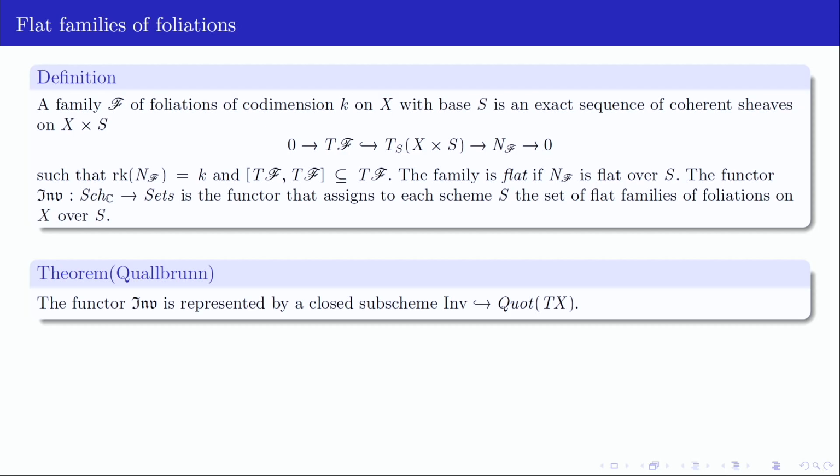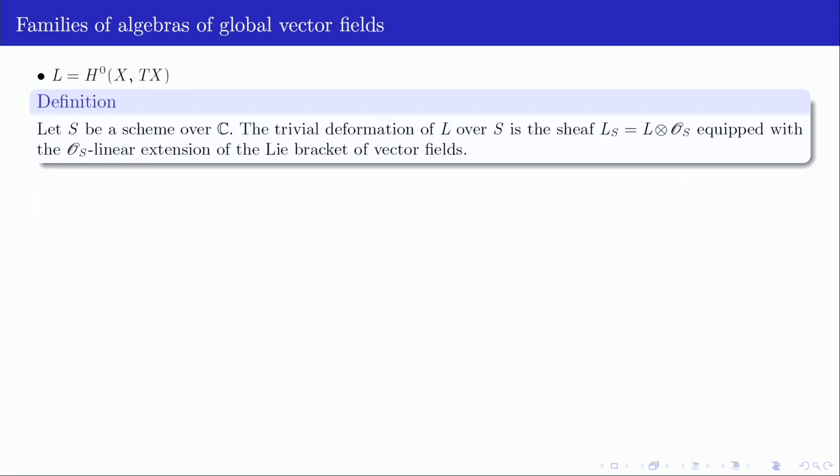So we have this model space of foliations, and now let us move to the algebras, right? So again, we fix a base S, and we take, just to have a nice notation, L to be the algebra of global vector fields on X. So we can define what the trivial deformation of L over S is.